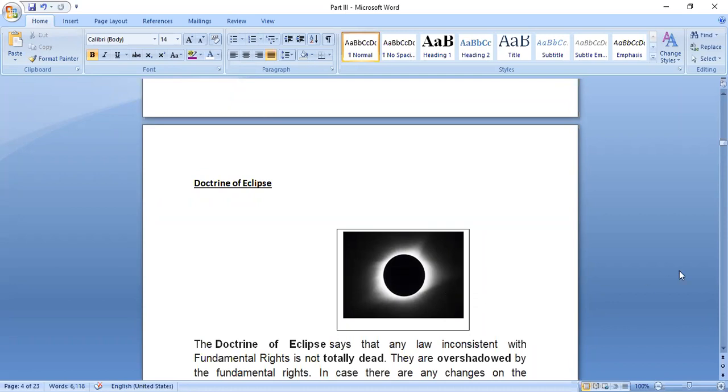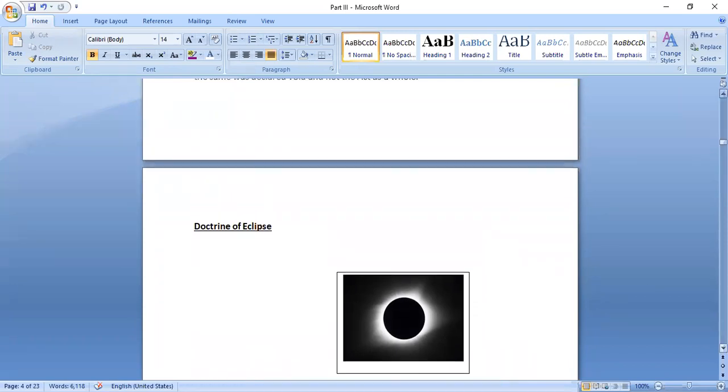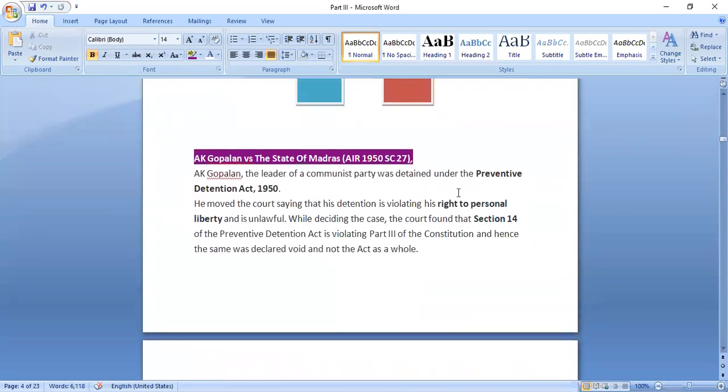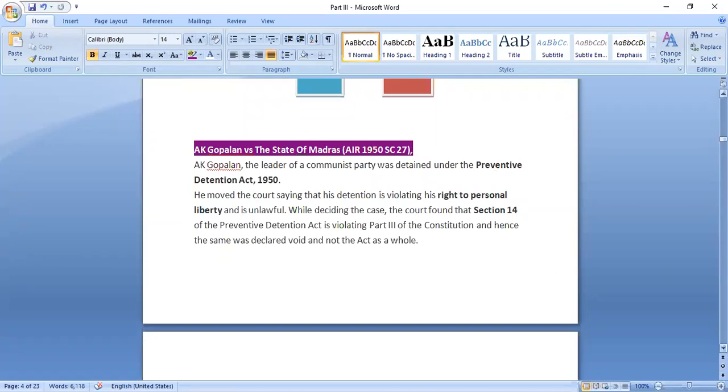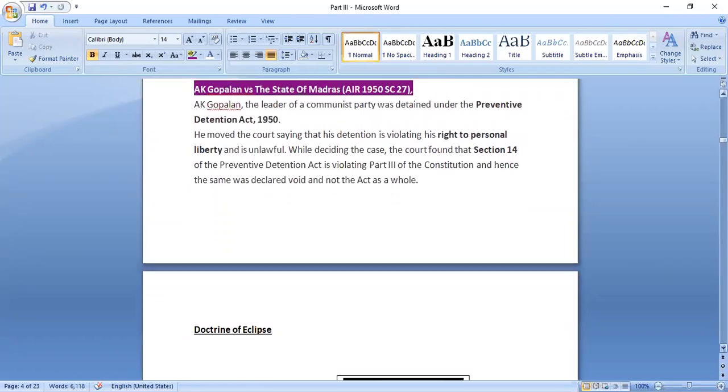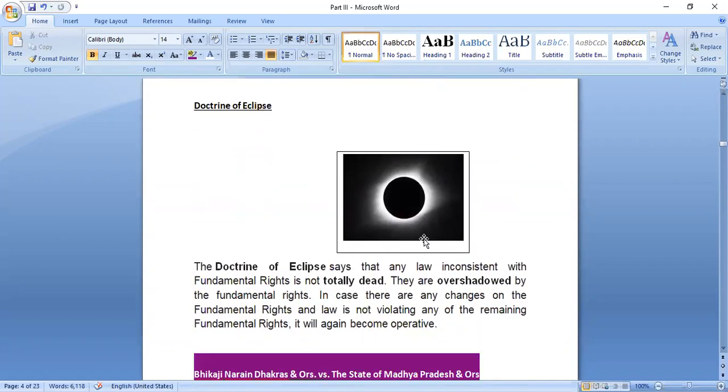Okay. Yeah. So similarly, in this A.K. Gopalan case, what happened is that they decided that it's not the entire Preventive Detention Act, but only section 14 which is invalid, which is inconsistent with the provisions of the constitution. Now it is decided that the doctrine of severability can be applied, it can be separated. And the doctrine of eclipse can be applied, that for the time being it would be overshadowed by the fundamental rights.